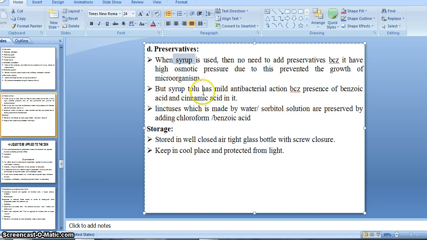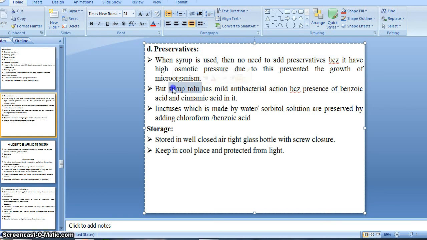But syrup tolu has a mild antibacterial action because of the presence of benzoic acid and cinnamic acid in it. If we use simple syrup as a vehicle, there is no need to add any preservative.